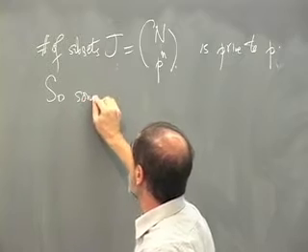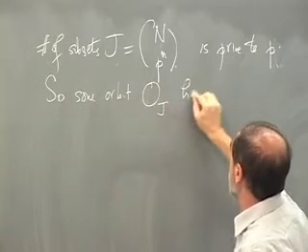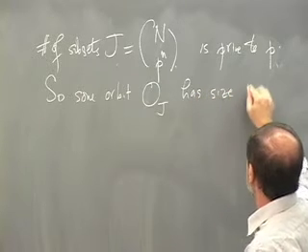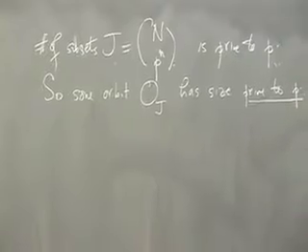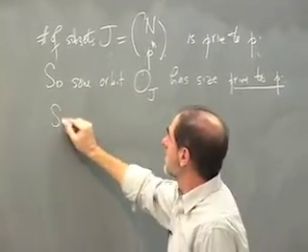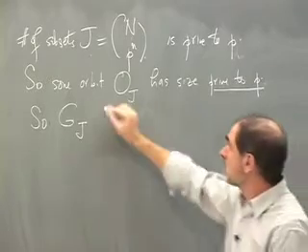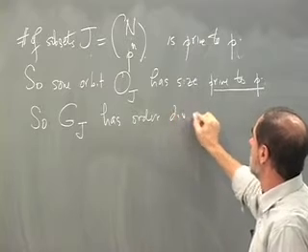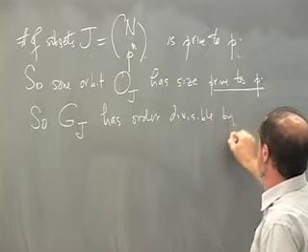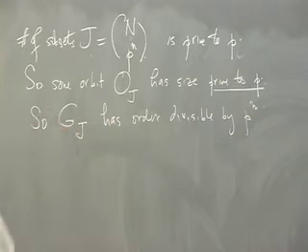So some orbit O sub J has size prime to p. So the stabilizer of that orbit has order divisible by p to the n, because the size of the orbit is the order of G divided by the order of the stabilizer.